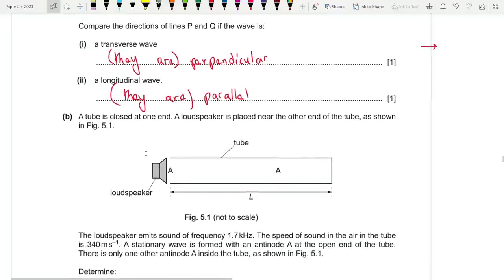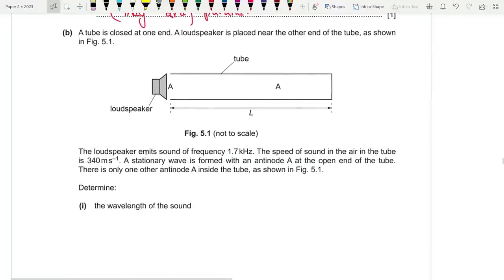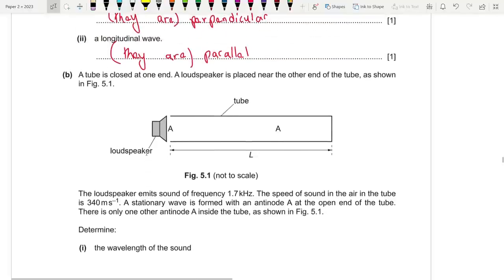The tube is closed at one end, a loudspeaker is placed near the other end of the tube as shown in figure 5.1. The loudspeaker emits sound of frequency 1.7 kHz. The speed of sound in the air in the tube is 340 meters per second. A stationary wave is formed with an antinode A at the open end of the tube. There is only one other antinode inside the tube as shown. So this is what the picture looks like.